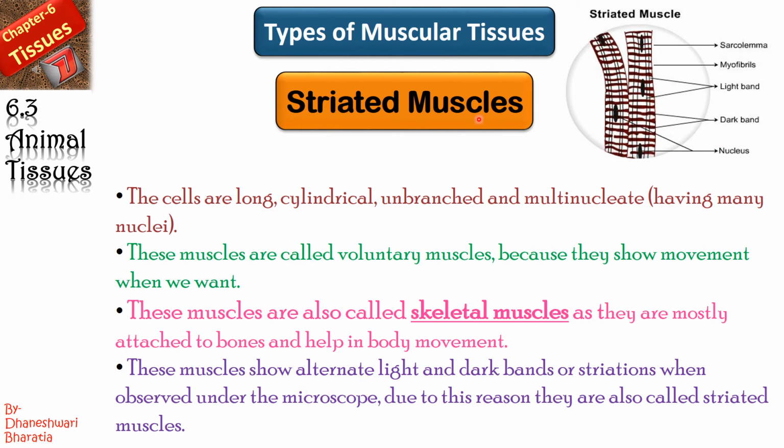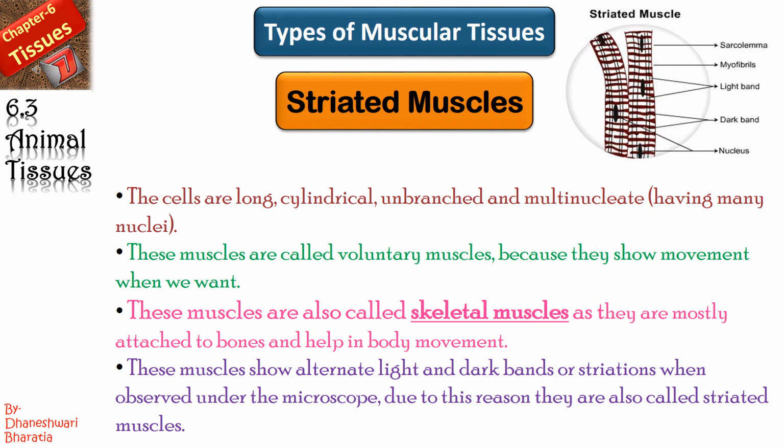That is why they are known as striated muscles, and these striations are visible under the microscope, right? So what is the other name for striated muscles? They are also known as voluntary muscles, skeletal muscles. And why are they called striated muscles? Because they have striations. Striations means light band and dark band which are visible under the microscope.